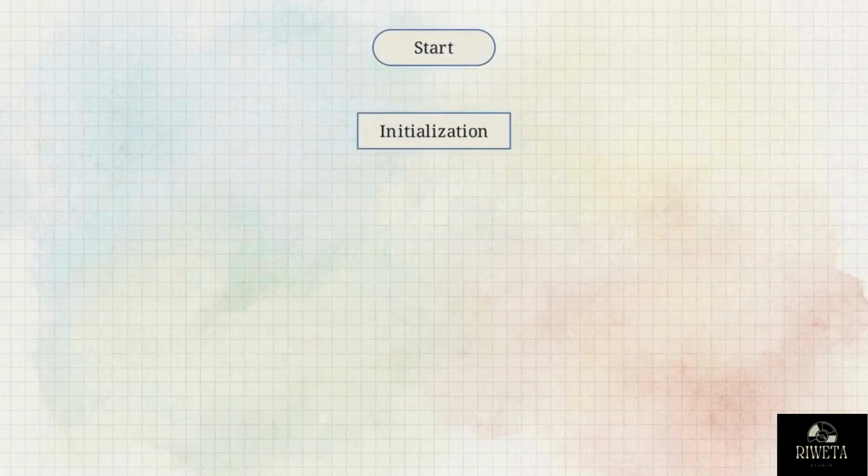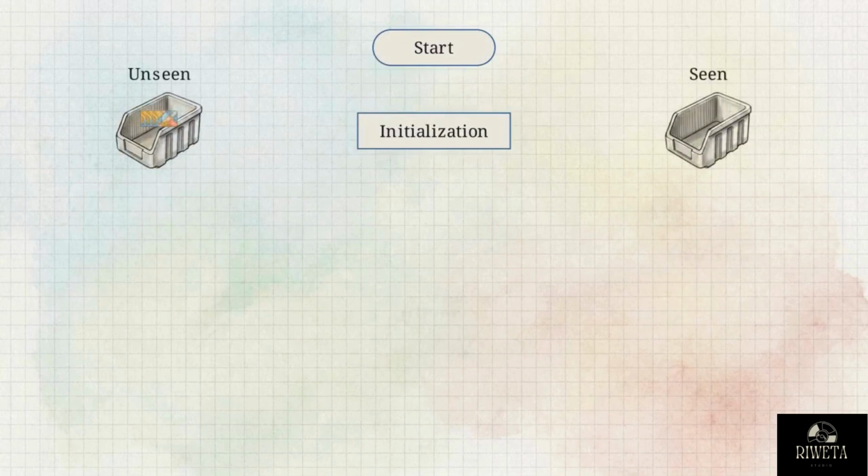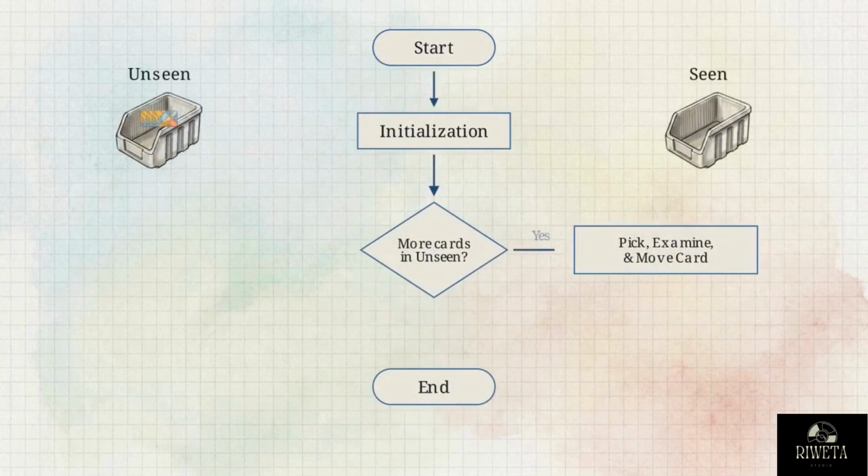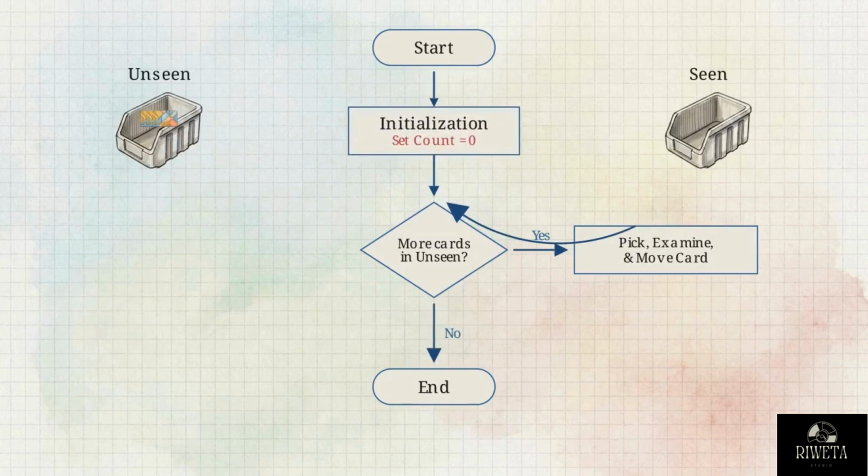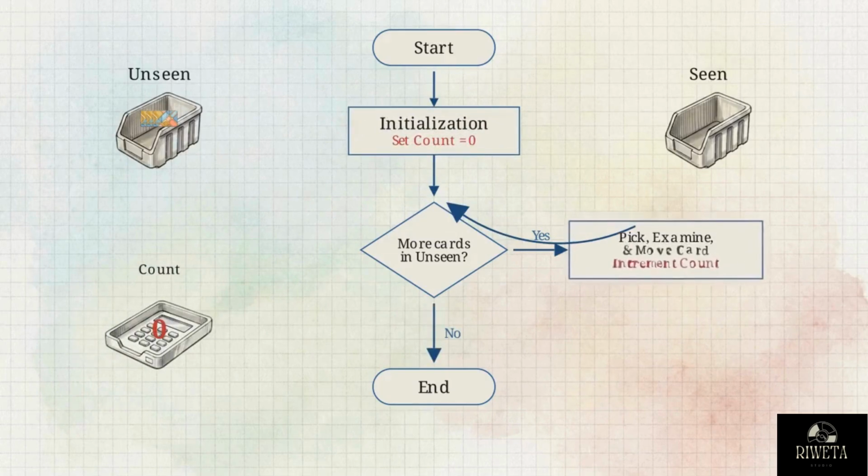This flowchart visualizes an iterator. It picks a card from the unseen pile, examines it, and moves it to the seen pile, repeating until empty. To answer questions, systems track observations using a variable. To count students, we start at 0 and increment each loop.